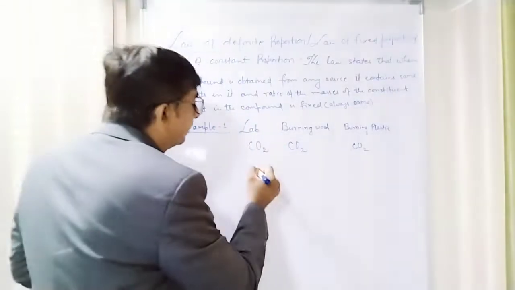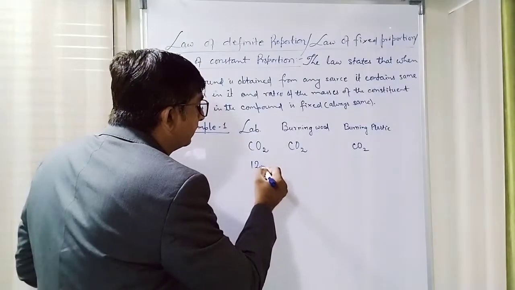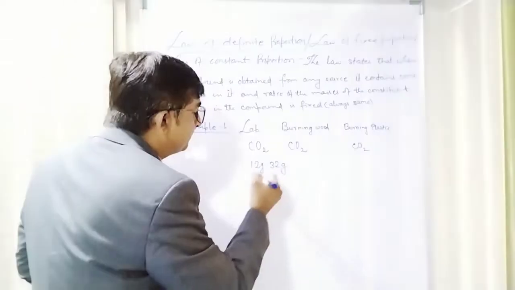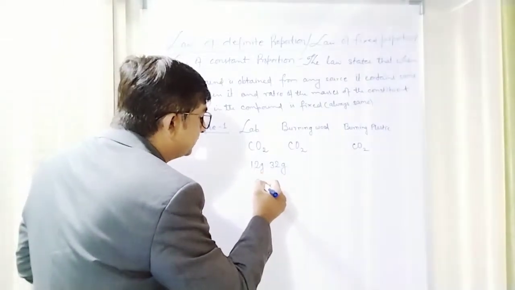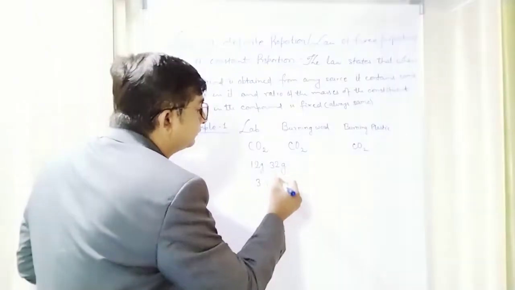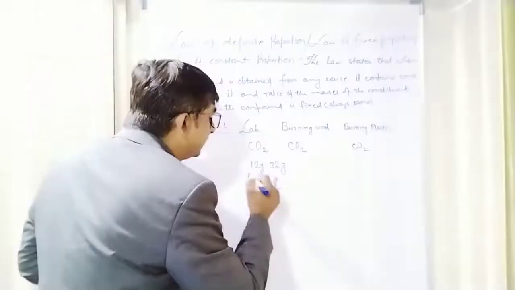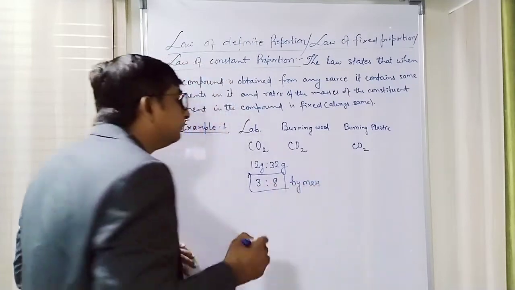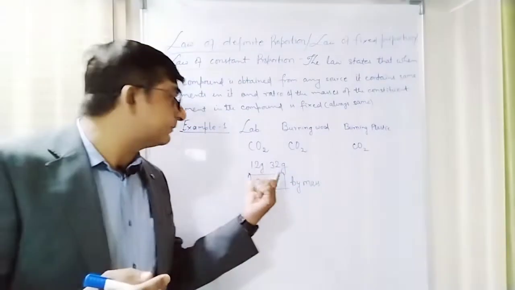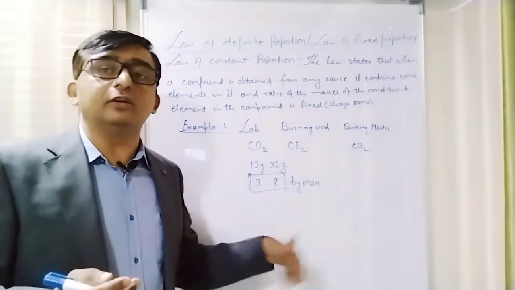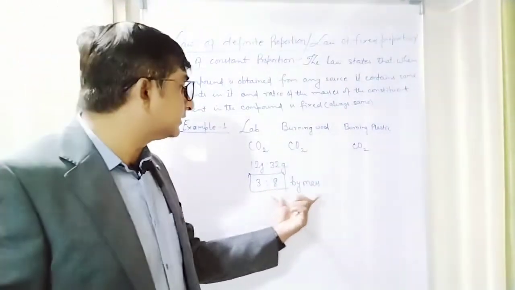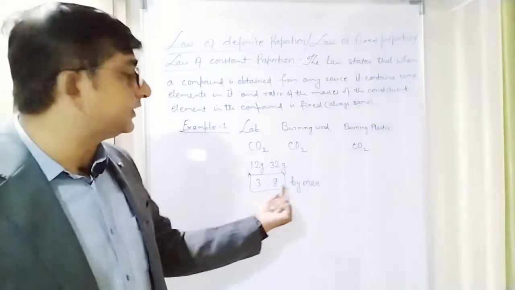Like if I take here, then carbon's mass is 12 gram and mass of oxygen is 32 gram. If I take the ratio, then 4 3s are 12 and 4 8s are 32. So 3:8 ratio by mass. By mass I'm saying, so it could be in grams both the masses, it could be in kilogram both the masses, it could be in milligram both the masses. So by mass its ratio is always 3:8.